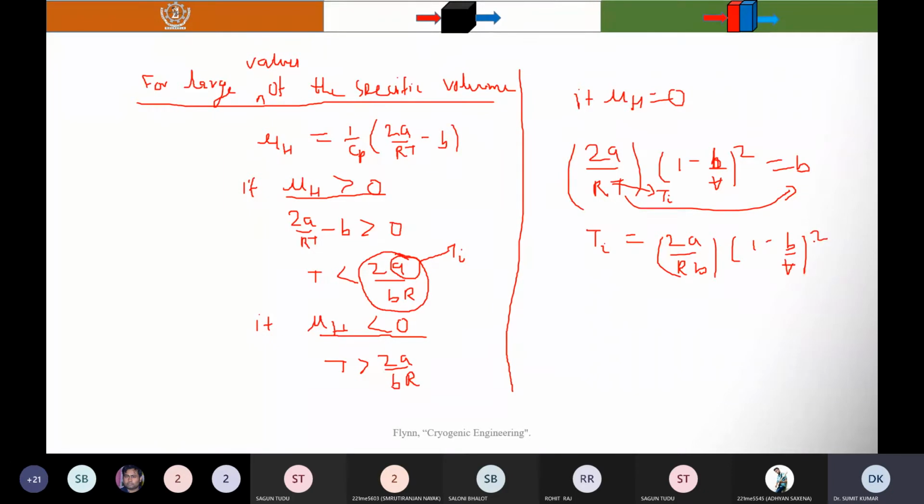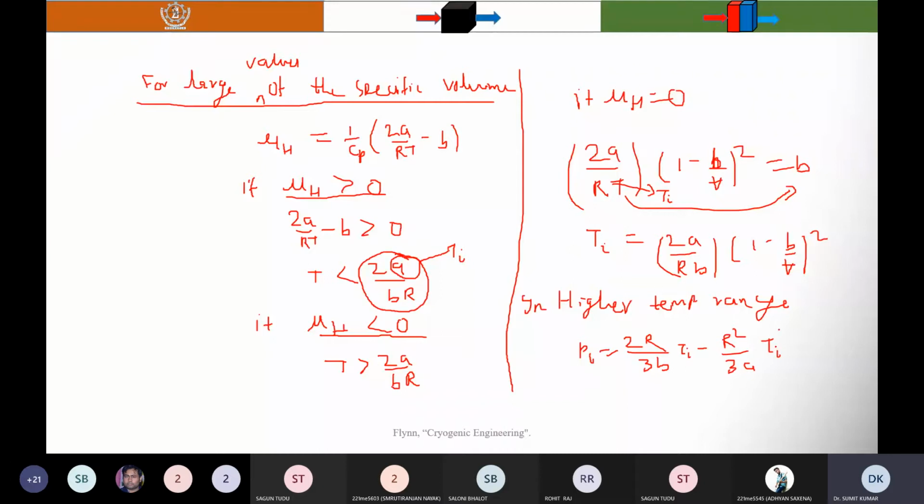In the higher temperature range, the inversion curve for a van der Waals gas can be approximated by Pi equal to 2R by 3b into Ti minus R square by 3a into Ti square.